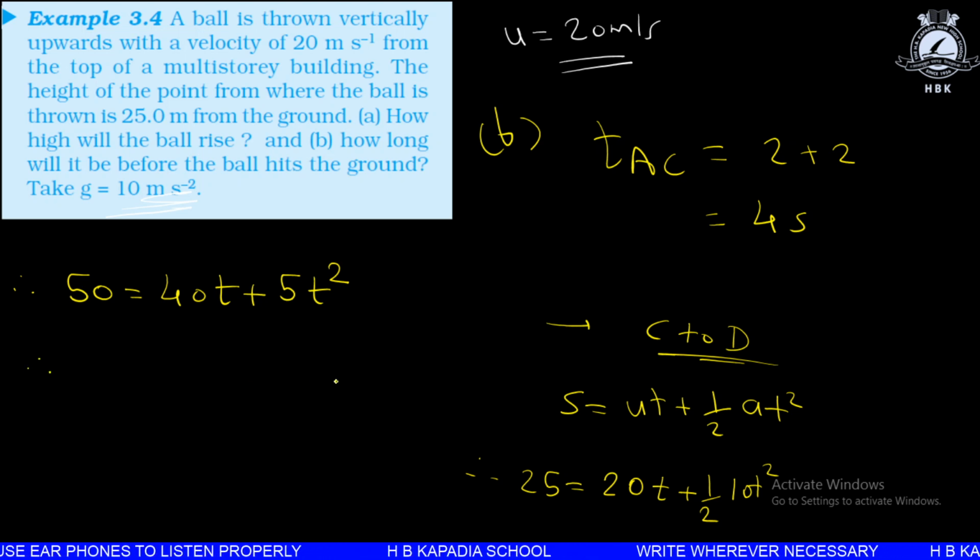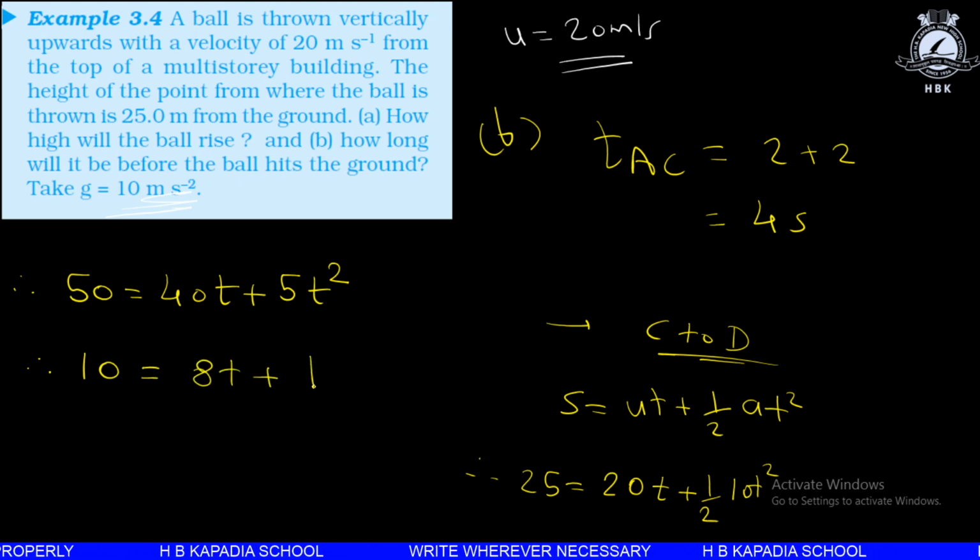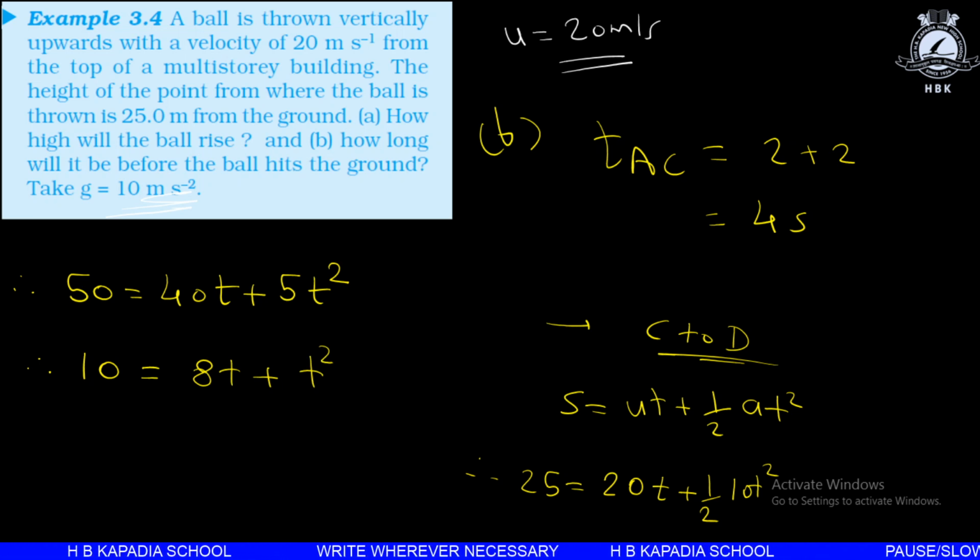If we take 5 common, we'll get 10 is equal to 8t plus t square.